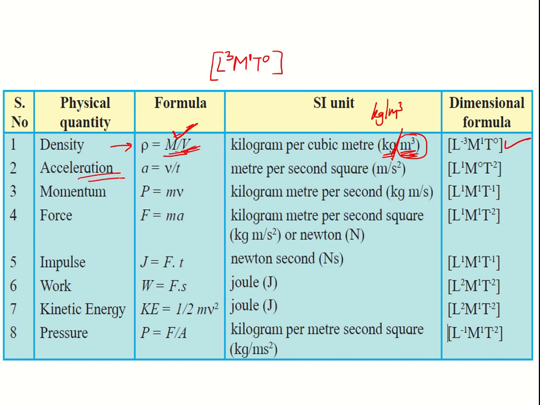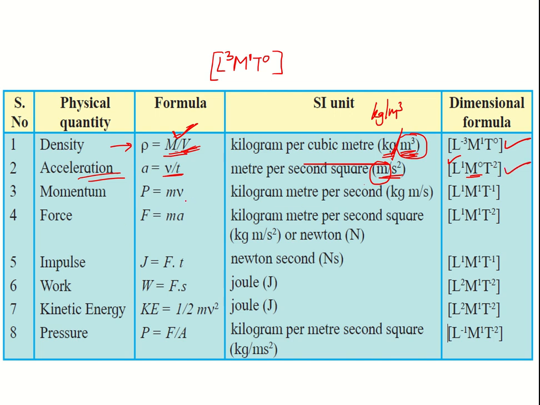Similarly, let us talk about acceleration. Acceleration is rate of change of velocity, or v by t. Velocity's unit is meter per second and time is second. So in denominator you got second square. So once again, this is nothing but length, so for this the length power is 1, right? There is no mass component, so it will be 0. And in time you got this second square. So power is 2, but it is in denominator. So when you bring it in numerator, it will become -2.